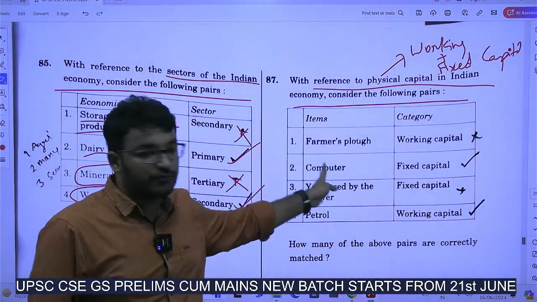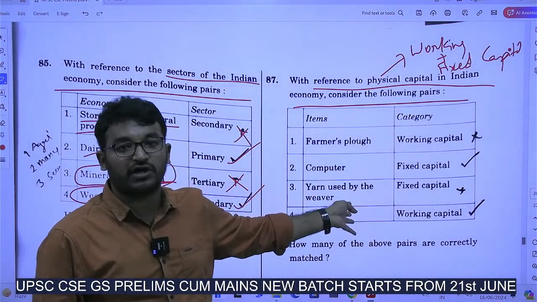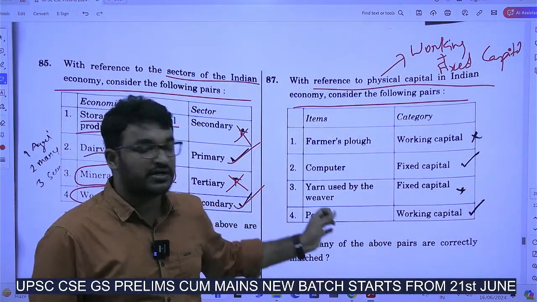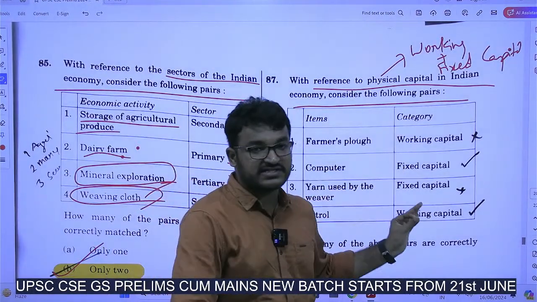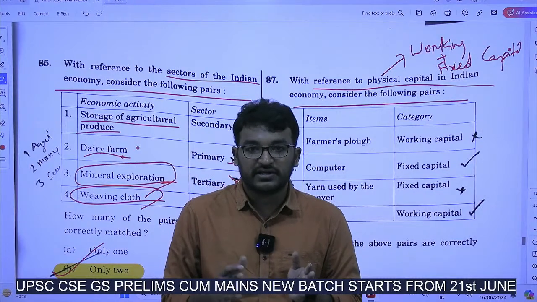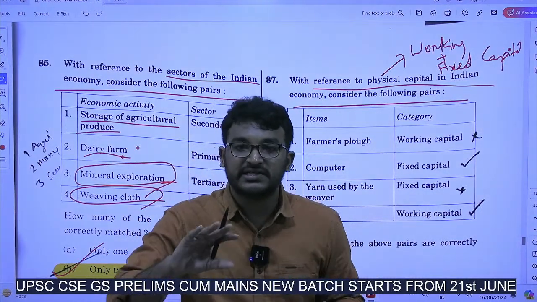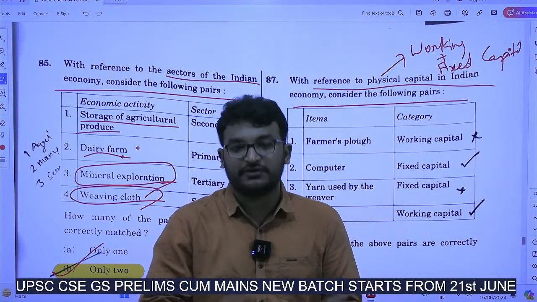They had given 4 options and asked what things will come under working capital and what other things will come under fixed capital. Now basically this is an easy question. The only thing you need to know here is that the resources which are considered as working capital will be utilized in that academic year, in that financial year only.